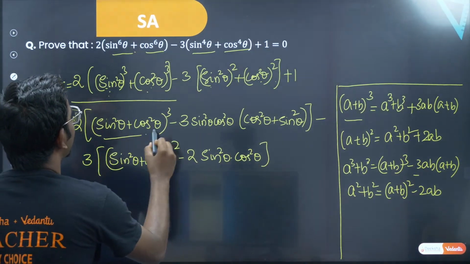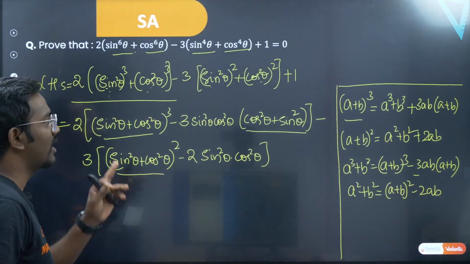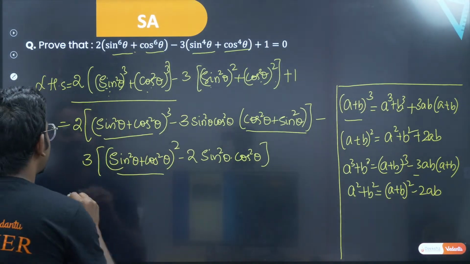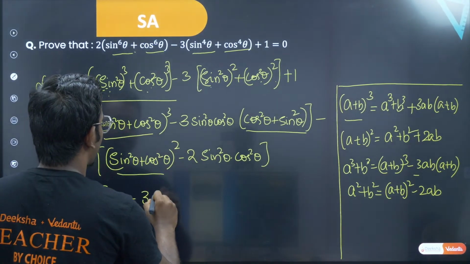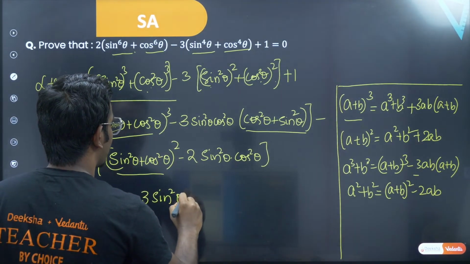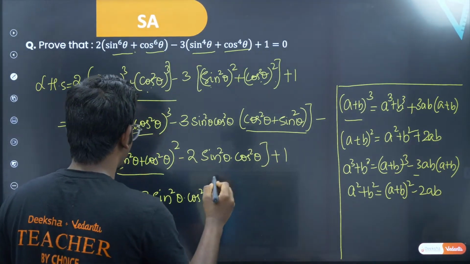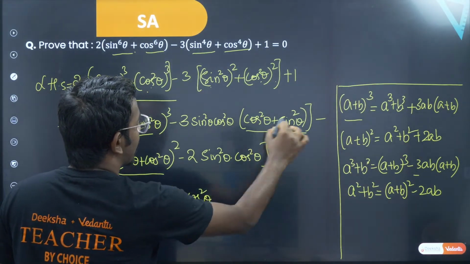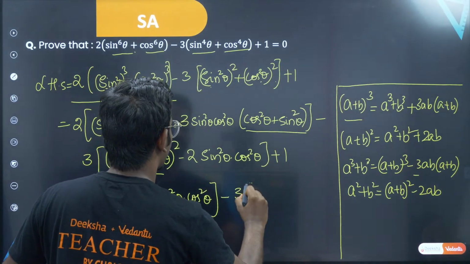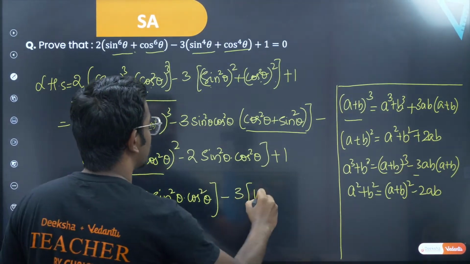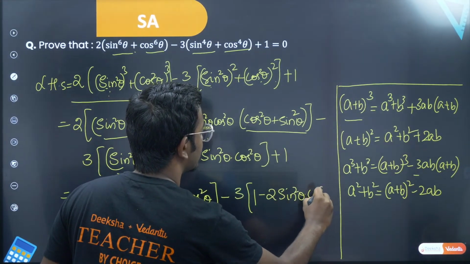I know sine square theta plus cos square theta, all these things will reduce to 1. That's it. So you got 2 into this thing is 1 minus 3 times of sine square theta cos square theta. You have plus 1 here, don't forget that. Cos square theta, this is again 1. This is 1 minus 2 times of sine square theta into cos square theta.